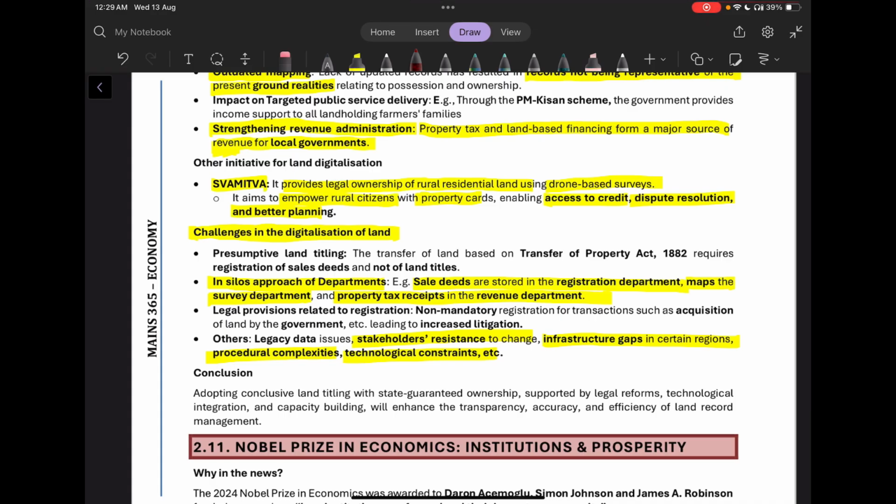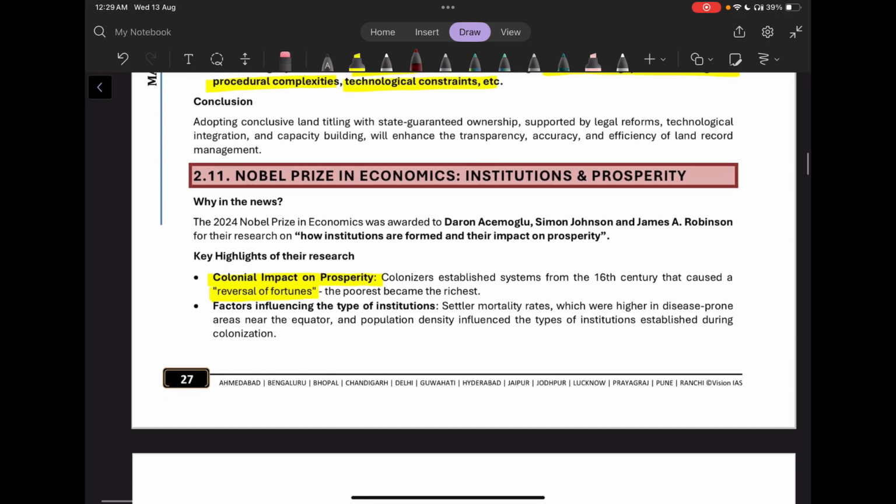So various kinds of papers for the same land are stored in various departments of the government. This has been a challenge. Then there has been resistance from the stakeholders, an infrastructure gap in certain regions, procedural complexities, and technological constraints also.